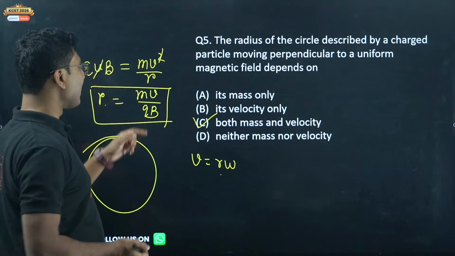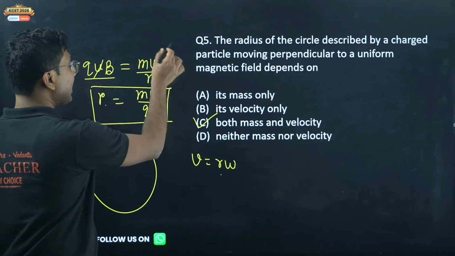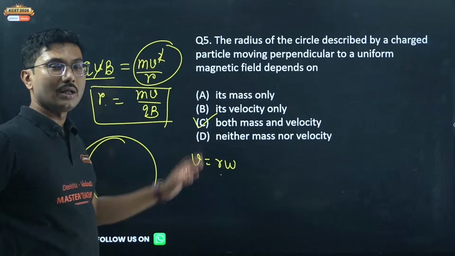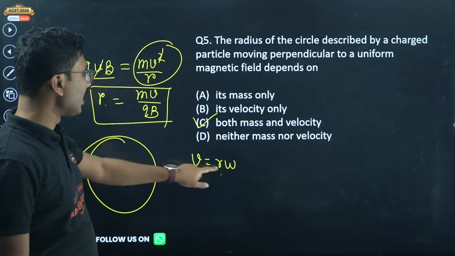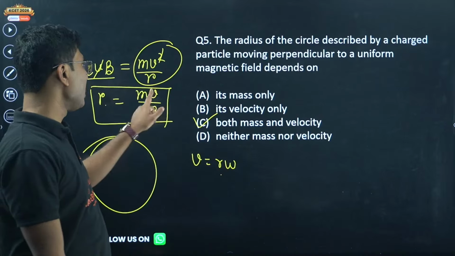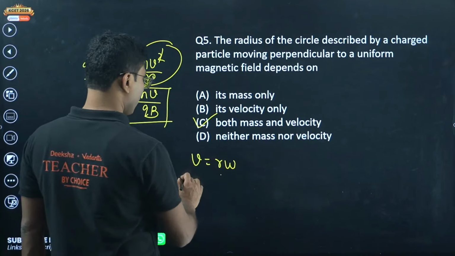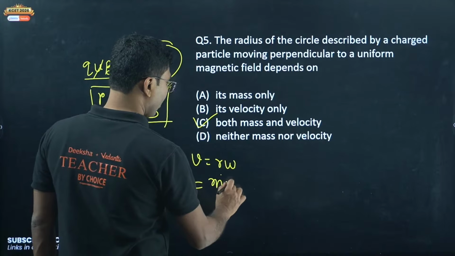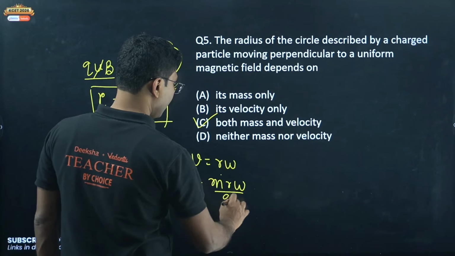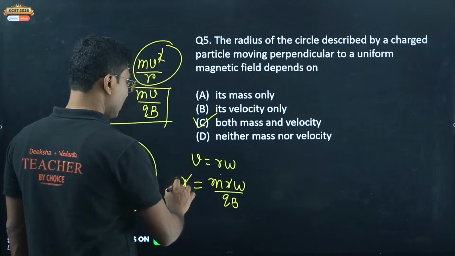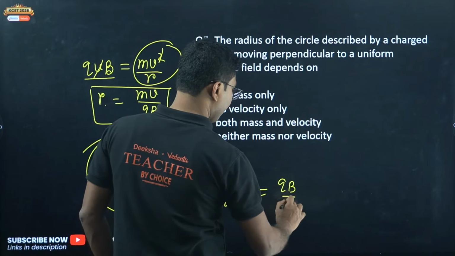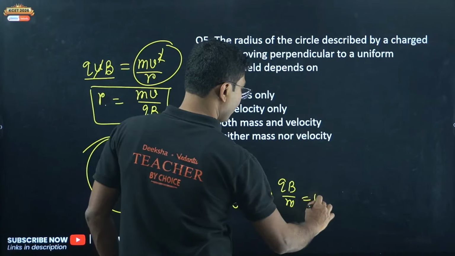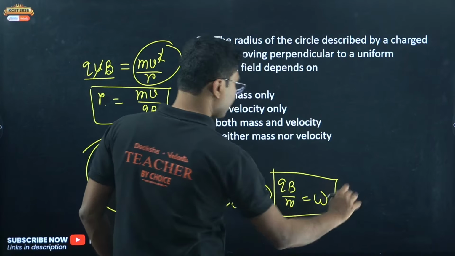So R is equal to mv by qB. This is the Lorentz force, this is the centripetal force, they must be equal. From there you calculate the radius, and if you put v equals R omega from rotational motion, then you can calculate the omega also. So R equals m into R omega by qB. From here R cancels, so we get qB by m equals omega. So this is the expression for angular frequency.